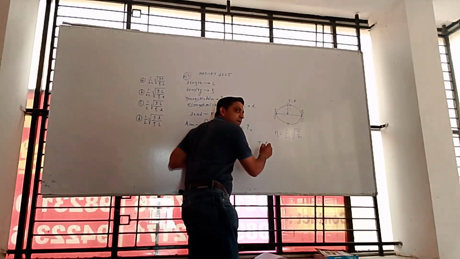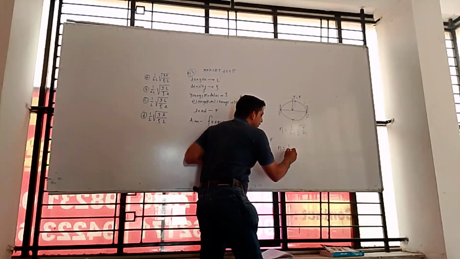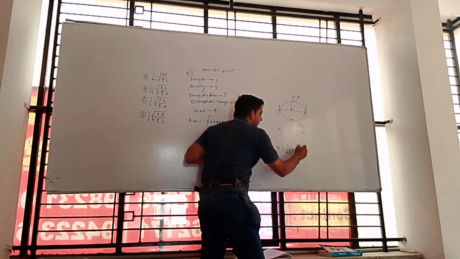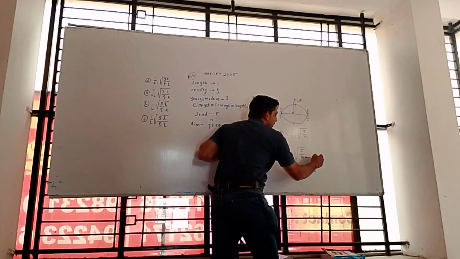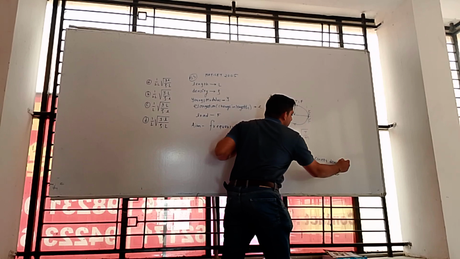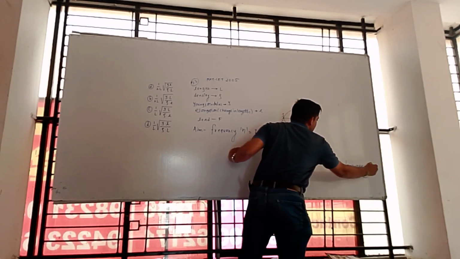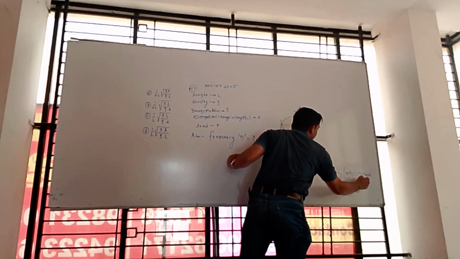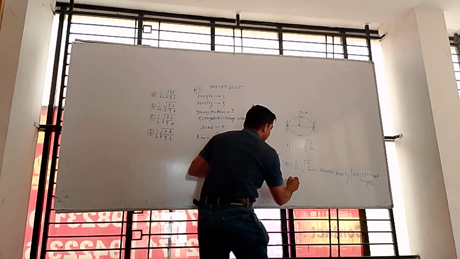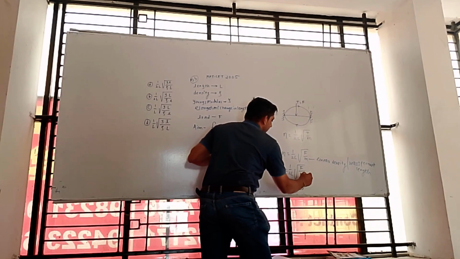So tension will be equal to the load, capital F. So n is equal to 1 upon twice L square root of F upon small m. This is called the linear density, or mass per unit length. So n is 1 upon twice L square root of F upon M by L.